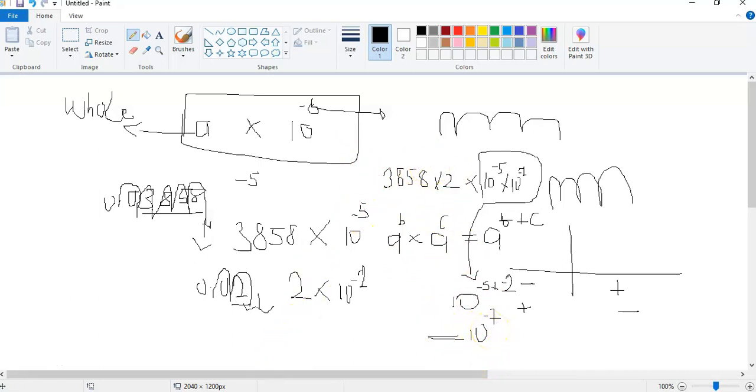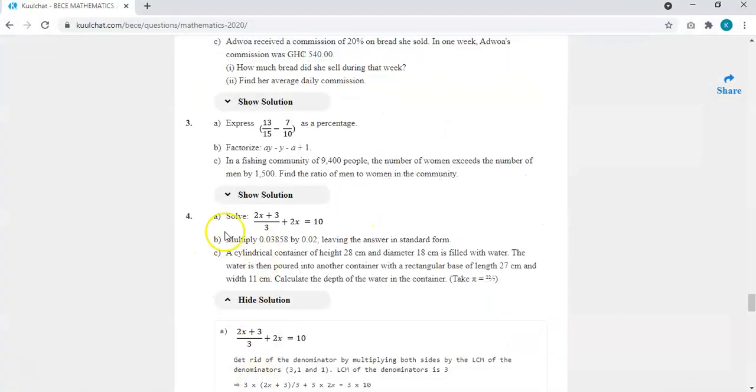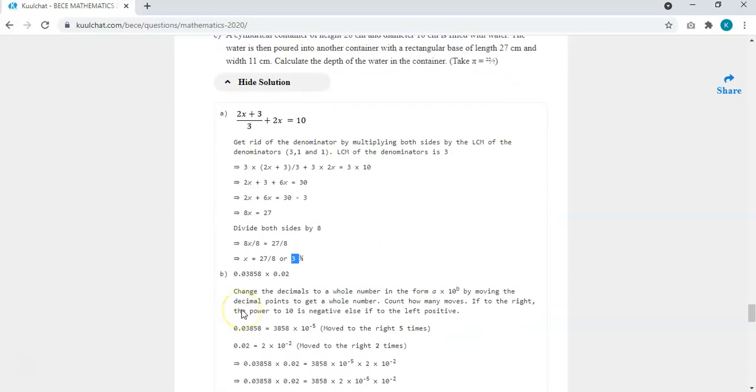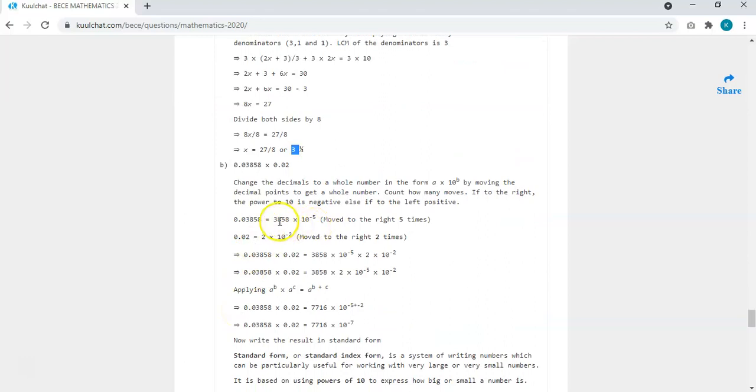Okay, so we are going to see the solution so that we can continue. So like I explained, we've done this part already. We've expressed it to this one. We move 5 times to the right, so it's going to be negative 5. And this one, move 2 times to the right, so it's going to be negative 2. So the multiplication becomes this one times this one. Now you can arrange them, so the 2 can come here.